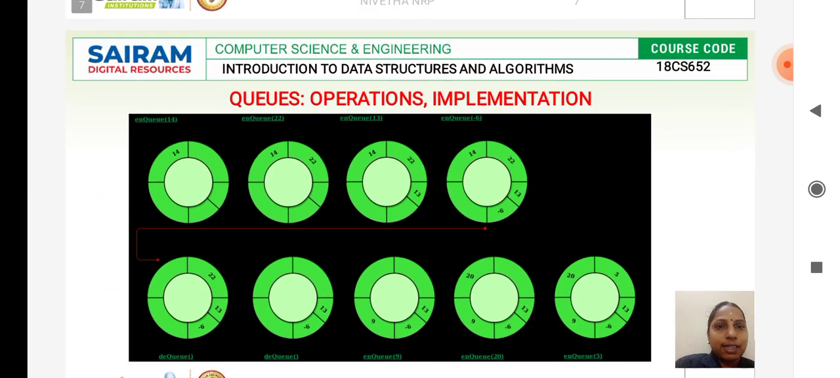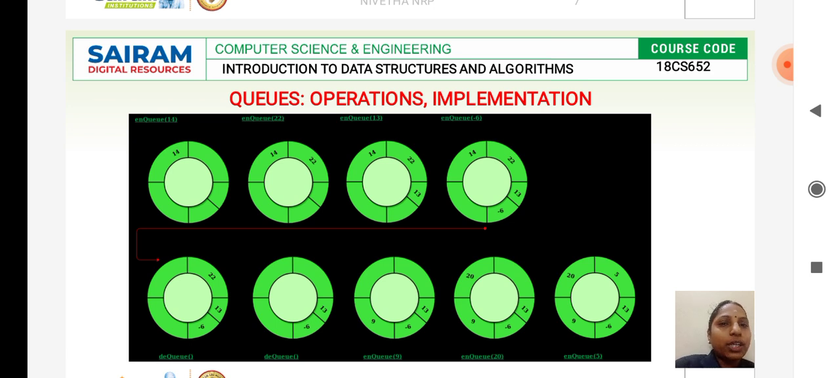See, this is an example where you have both the operations. First you are inserting the element 14. Then you are incrementing your rear end. Then you are inserting 22. Then you are incrementing your rear end. Then you are inserting 13. Then you are inserting -6, incrementing your rear end. This is all the enqueue operation.